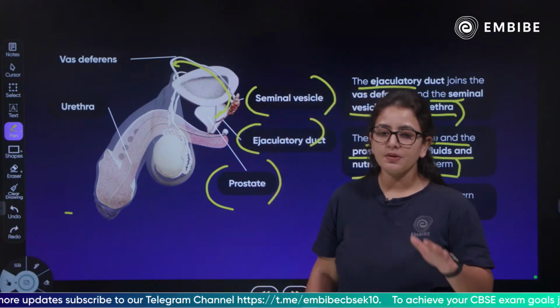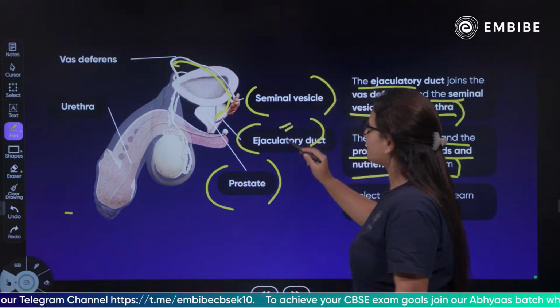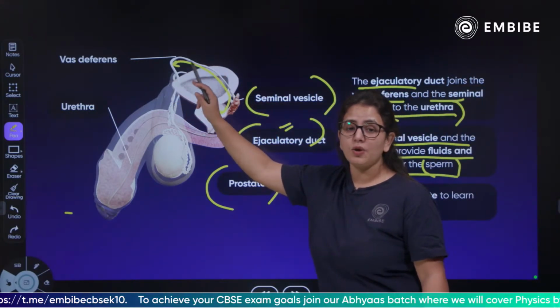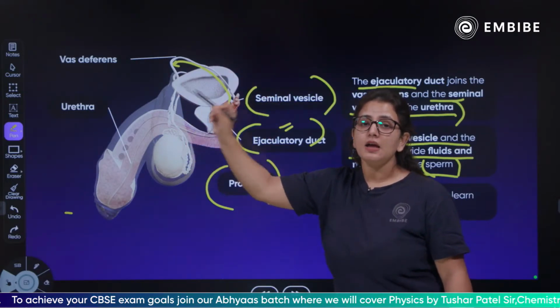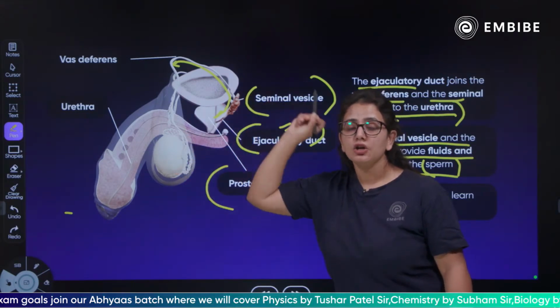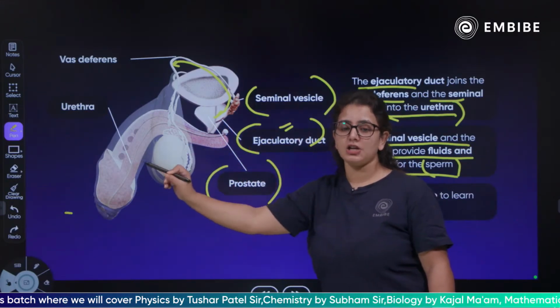Yes, is it clear? So children, as you know, the ejaculatory duct is going to join the vas deferens. The vas deferens is going to join with the urethra, which is a common passage for the sperm release, for the ejaculation and for the urine formation and for the urine discharge also.